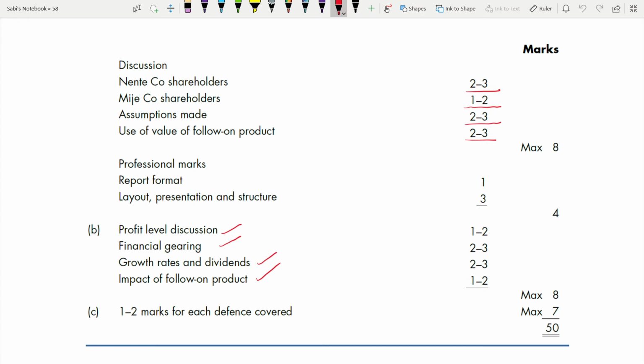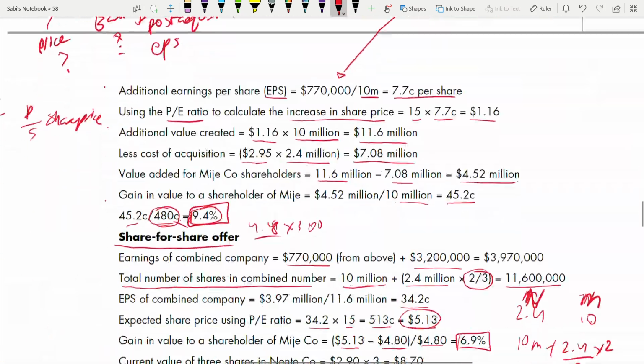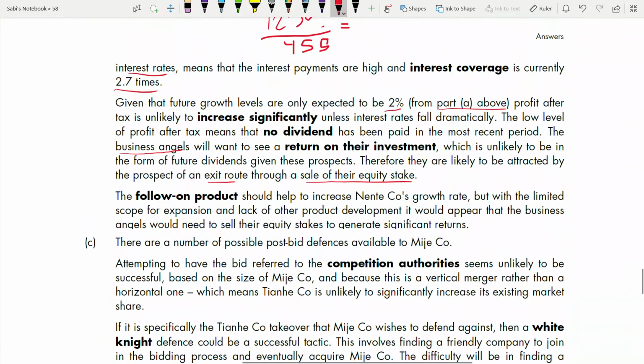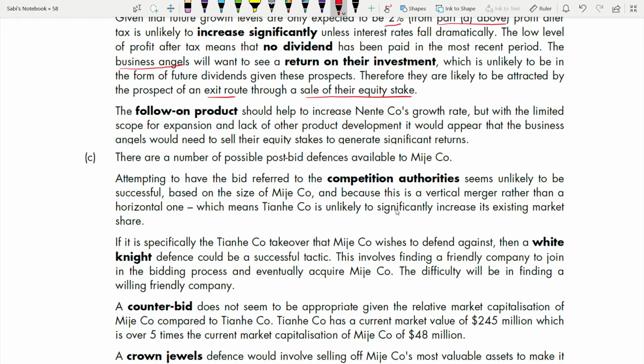Now, for part C, it is 1 to 2 marks for each defense covered, max is 7 marks. We have to talk about the defensive strategies. Part C. There are a number of possible post-bid defenses available to Major. What are they? Attempting to have a bid referred to the competition authorities seems unlikely to be successful. Okay, see, an attempt to have the bid referred to competition authorities is unlikely to be successful based on the size of Major company, and because this is a vertical merger rather than a horizontal one, which means that this is unlikely to significantly increase its existing market share.